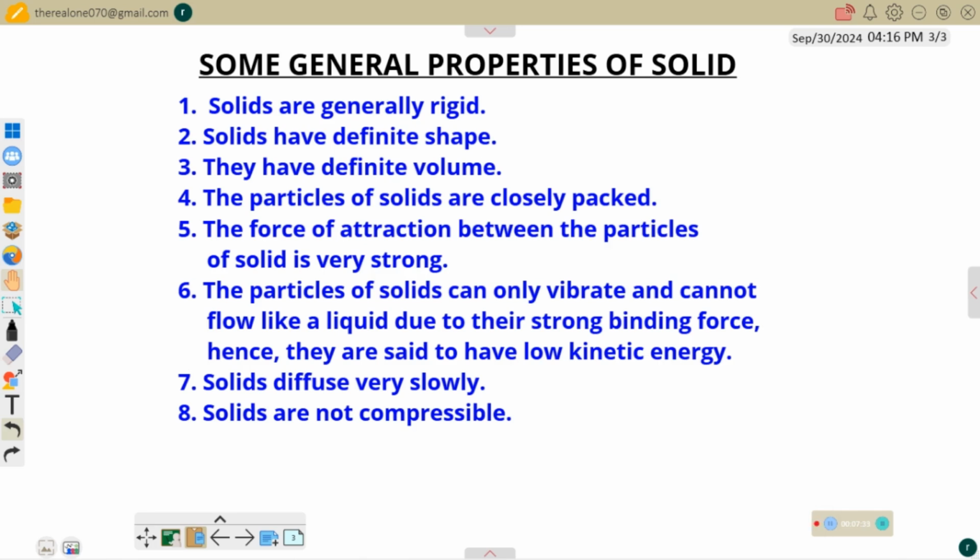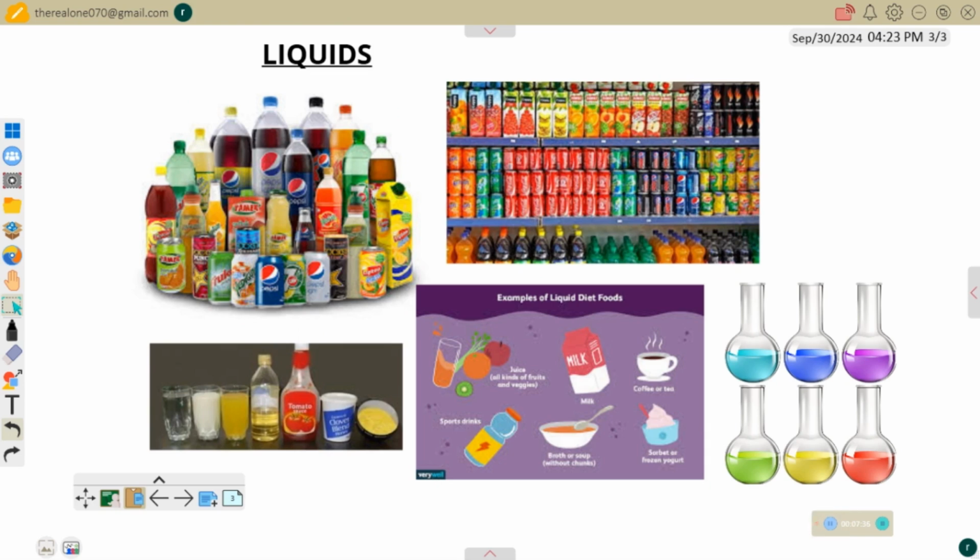So after this, let's consider liquids. Now all of these images are examples of liquid substances. Look at this first image. We have a list of Nigerian drinks. We have Pepsi, Coke, Fanta, Five Alive and so on, many of them, in canned form. These are our canned juices in Nigeria, canned drinks.